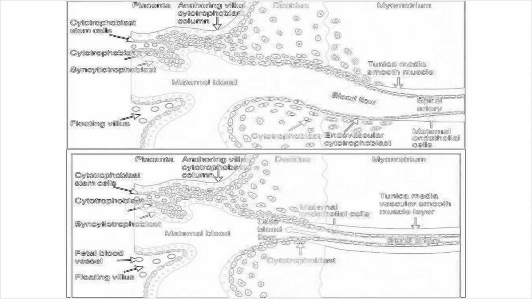So what happens in normal pregnancy? The placenta invades the decidua and the myometrium. The normal endovascular invasion of the cytotrophoblast into the spiral arteries in preeclampsia fails to occur beyond the decidua myometrial junction. Normally there is remodeling of the spiral arteries, they are converted into tortuous vessels, but this process fails to occur in a preeclamptic case.